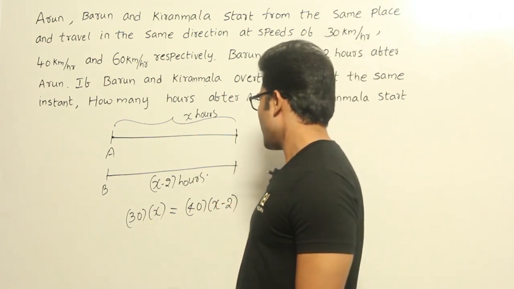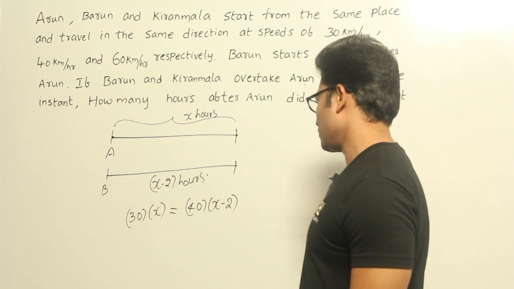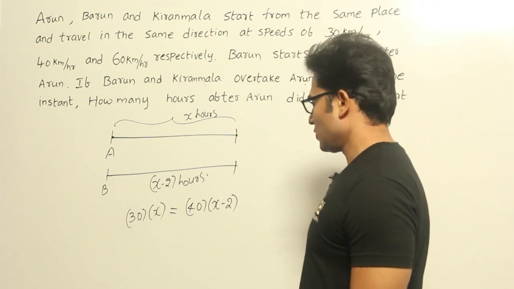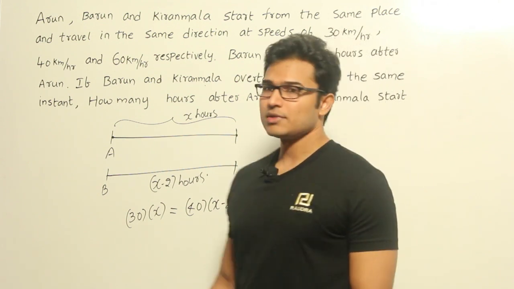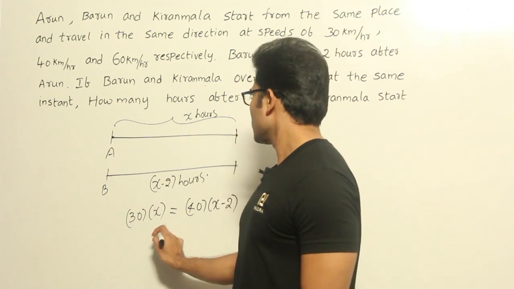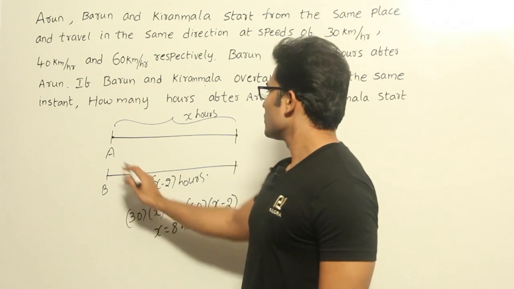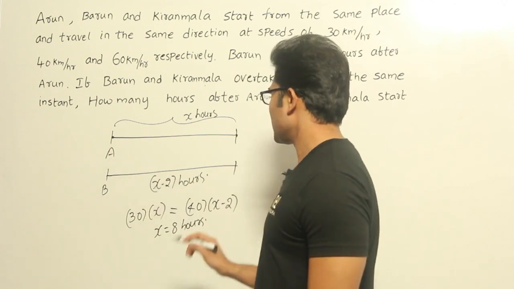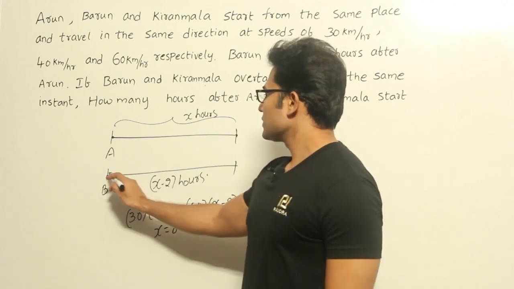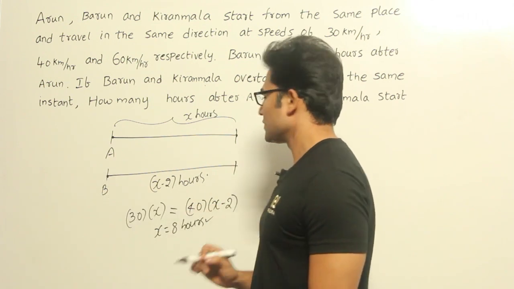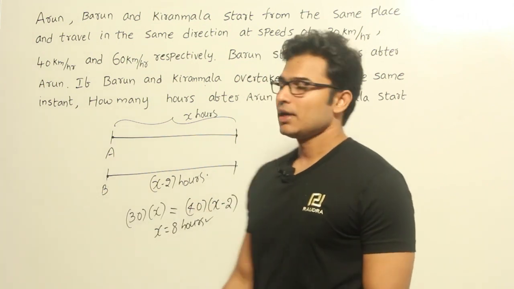Now if you solve for the value of x, it is going to be 10x equal to 80. So 10x equal to 80 means x equal to 8 hours, right? So what does it mean? If Arun covers some distance in 8 hours, the same distance will be covered by Barun in 6 hours. Got it? Okay.